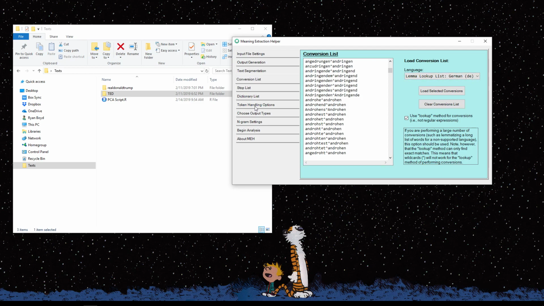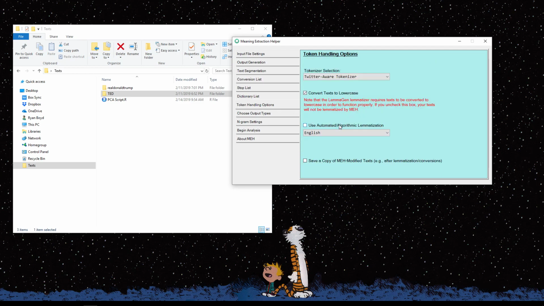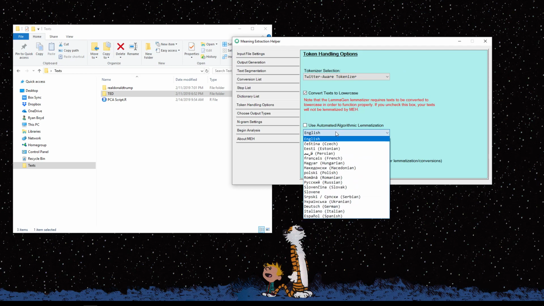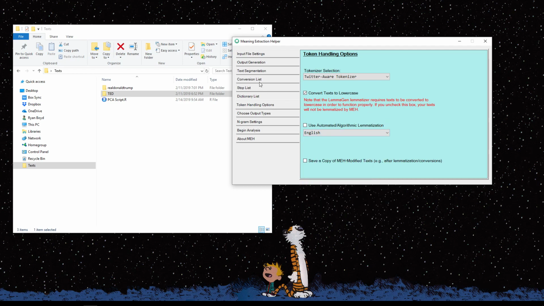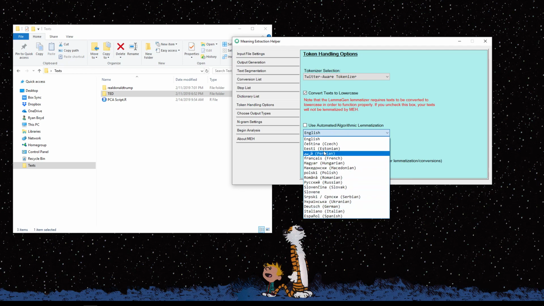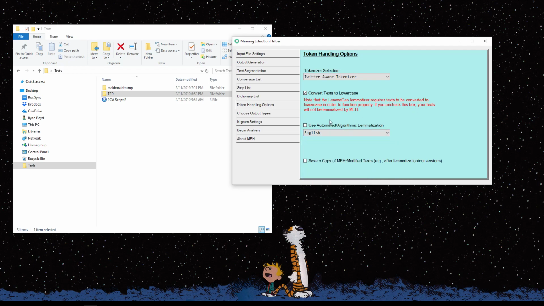This helps make sure that we're not taking the texts and running them through an algorithm to do lemmatization for some other language, and then also applying this lemma lookup list to it. Since this is unchecked, it doesn't matter what language is chosen here because we're not actually going to run the text through the lemmatizer.